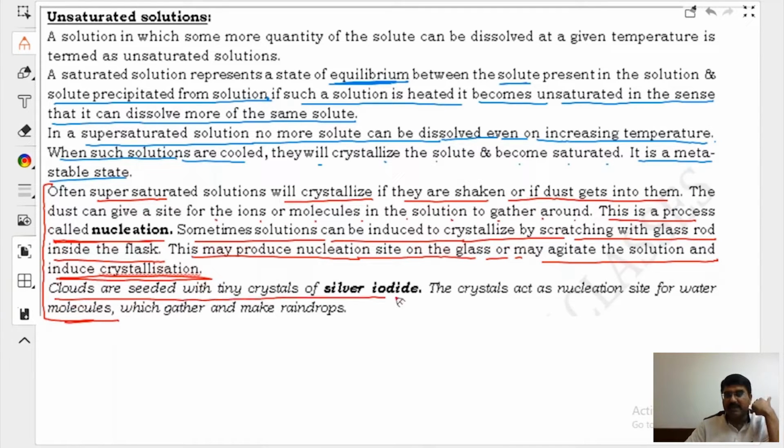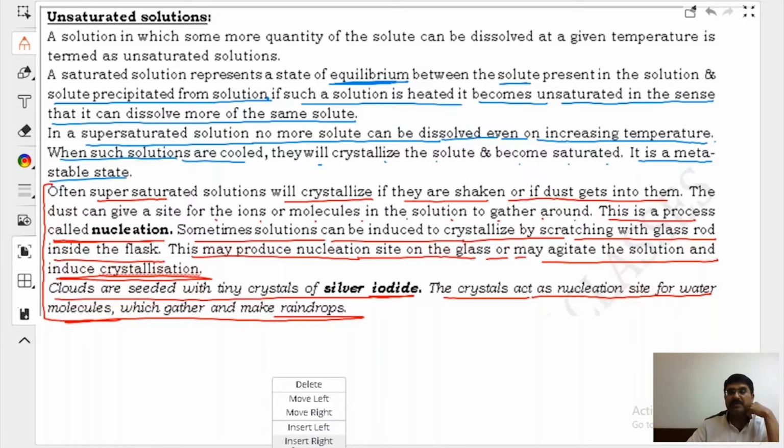Clouds are seeded with tiny crystals of silver iodide. The crystal acts as a nucleation site for water nuclei which gather and make raindrops. This is known as artificial rain.